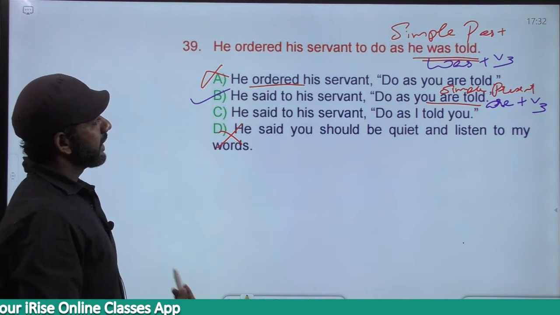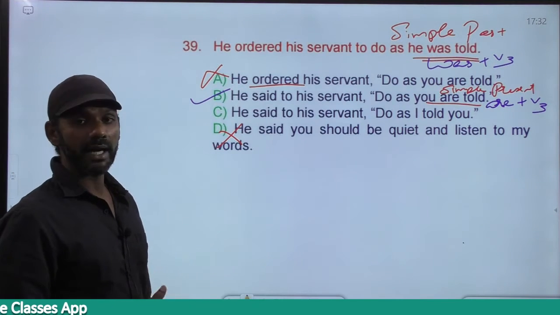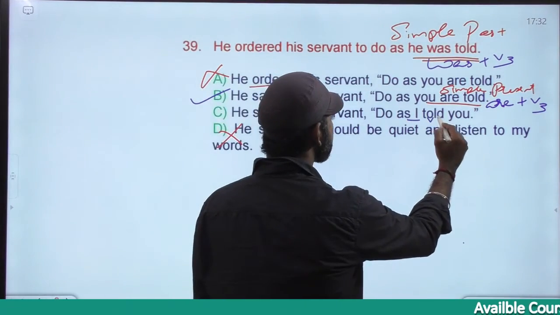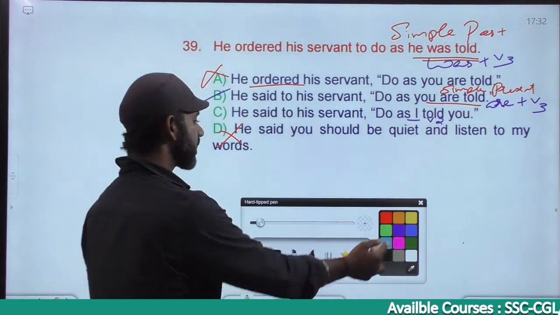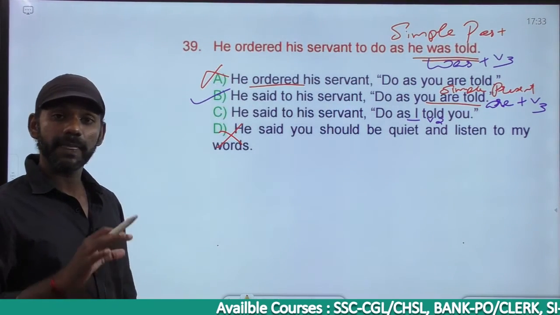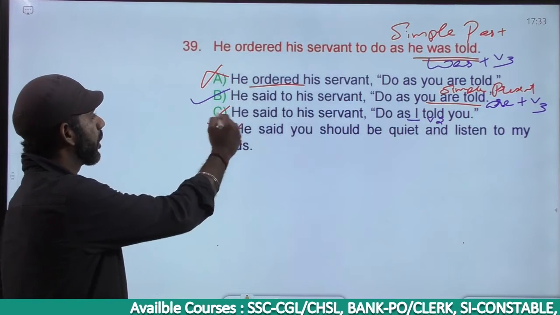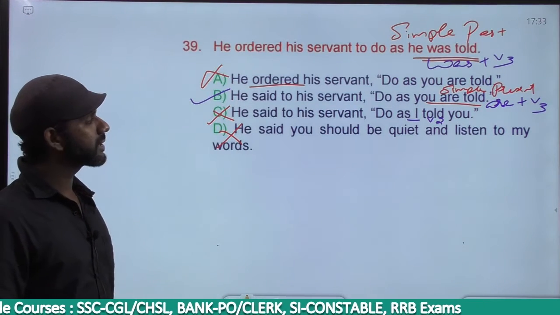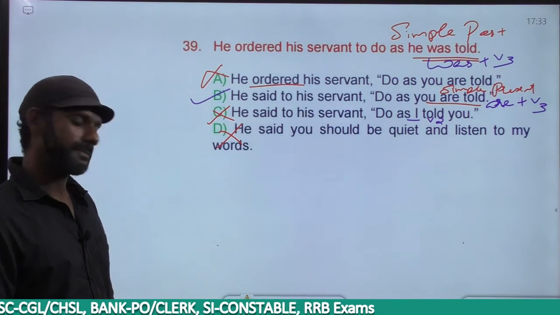Come to C. He said to his servant, "Do as I told you." "I told you" is subject plus V2, and subject plus V2 is simple past. We want the answer to be in the simple present tense. Gone. The answer must be option B. He said to his servant, within quotations, "Do as you are told."